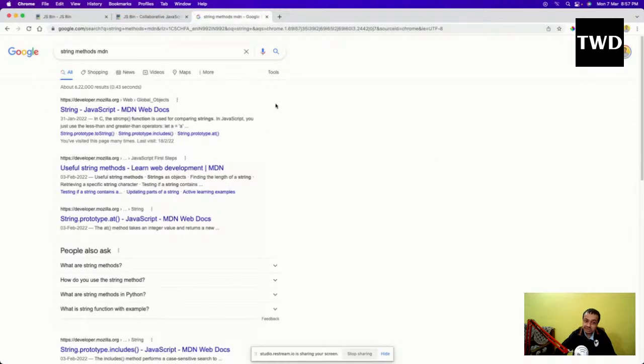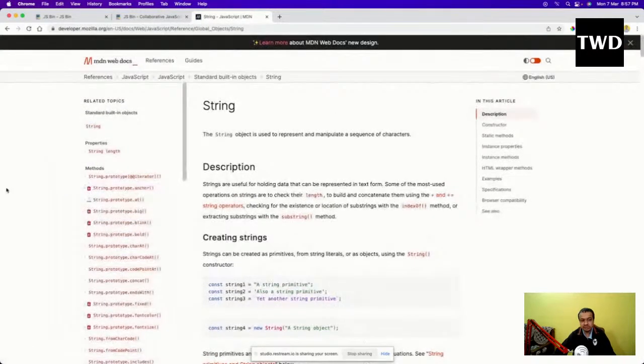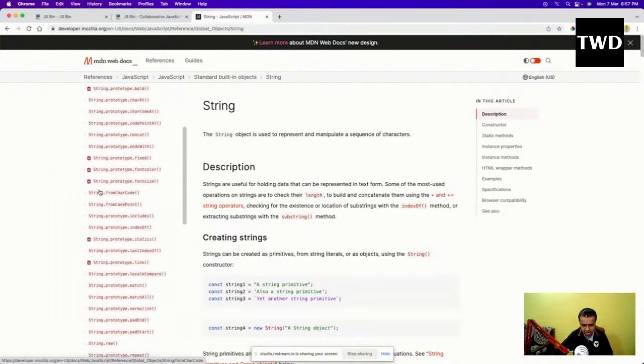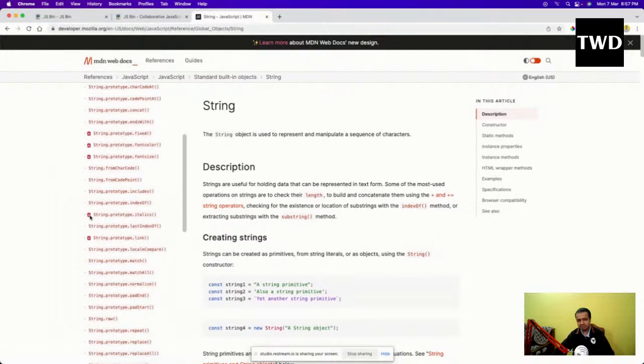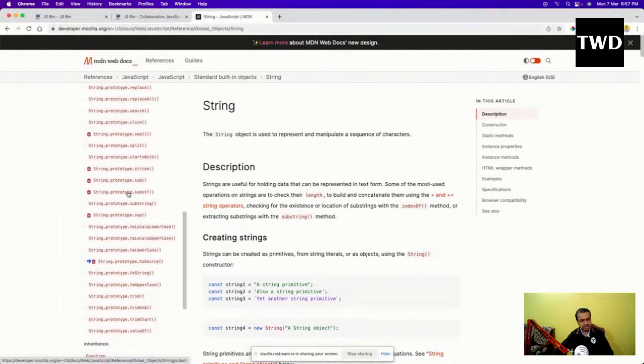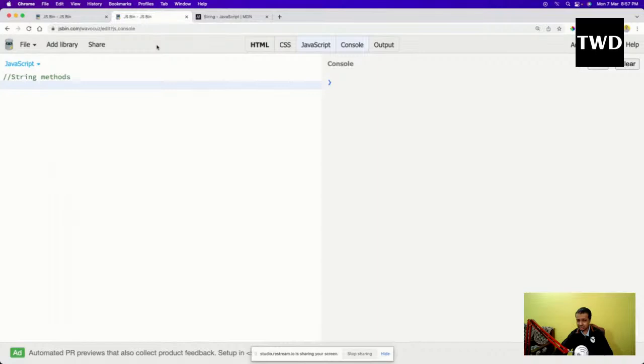So what is this MDN? MDN stands for Mozilla Developer Network. And it is much better than your W3Schools or whatever. So you'll get all the string methods here. Some of them you're seeing with this mark means it is deprecated. So you can come and see all the string methods from here and take a note. String methods are the methods which are by default in JavaScript, means it is included in JavaScript. So we are going to learn some of the string methods, and you should not mug up all these things.